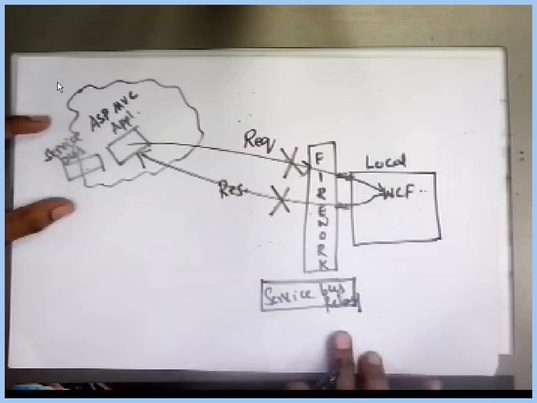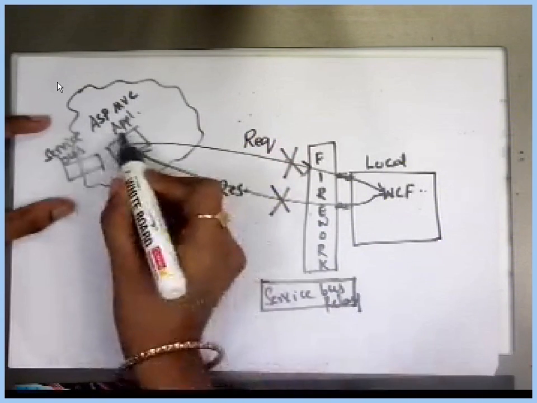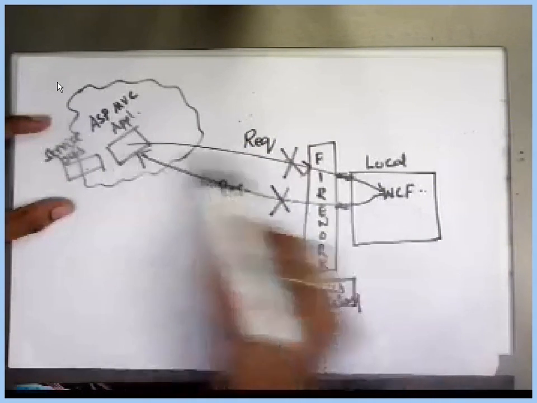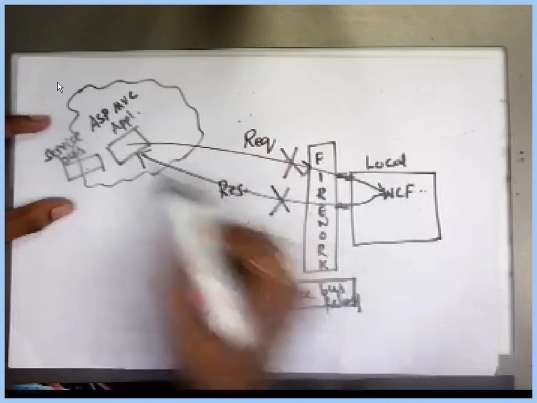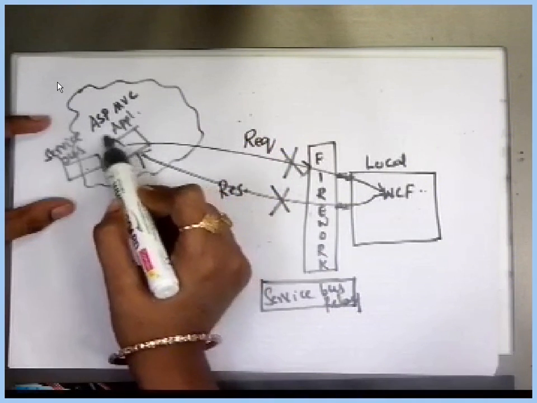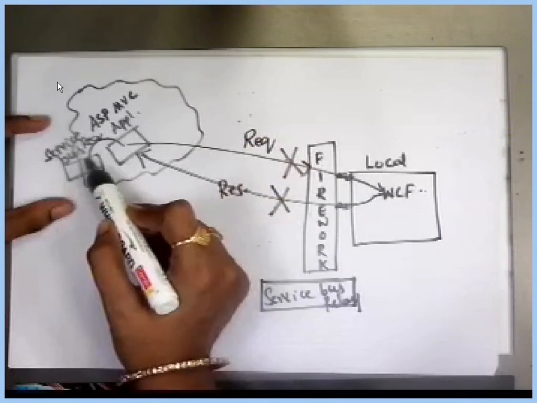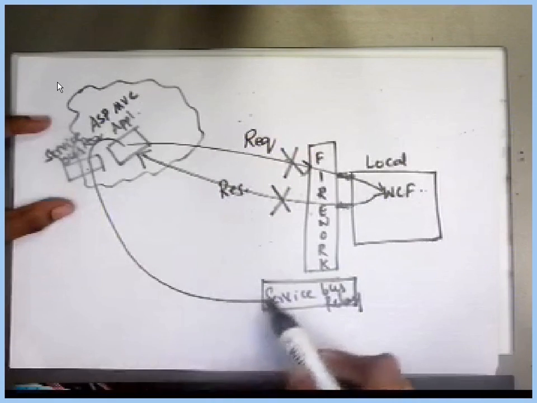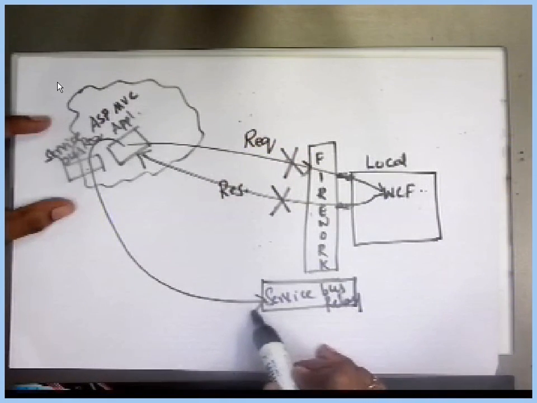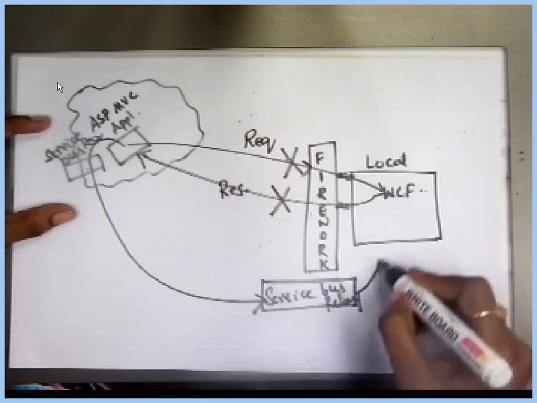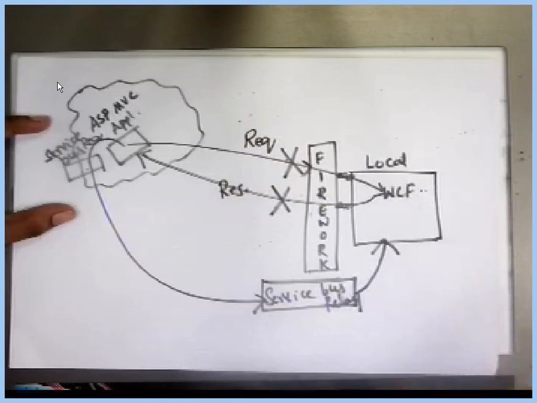So what is the service bus relay? If my ASP application needs to send a request, instead of sending it directly to your computer, the request should go to the service bus through the service bus relay. The advantage of the service bus relay is that it ignores the firewall and is capable of sending the request directly to your machine.